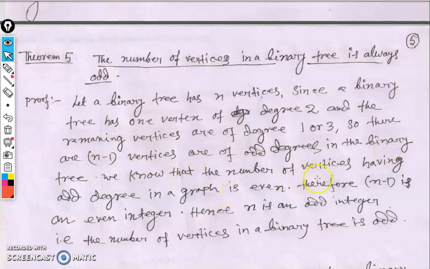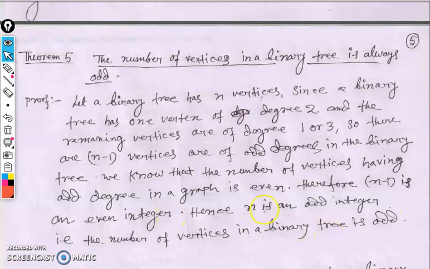We know that the number of vertices having odd degree in a graph is even. আমরা এটা পড়ে এসেছি থিওরেমে, যে কোনো গ্রাফের odd degree vertexes সংখ্যা always even হয়. The number of odd degree vertices is always even in any graph. Since a tree is also a graph, therefore the number of odd degree vertices should be even. So n minus 1 is an even integer.